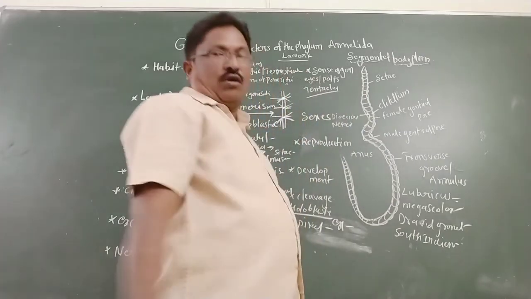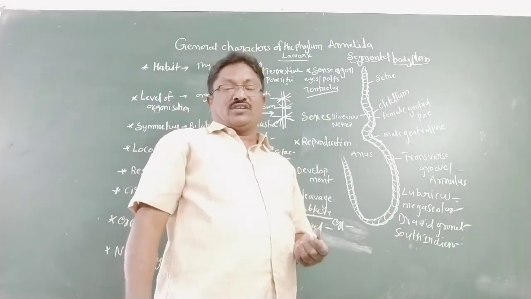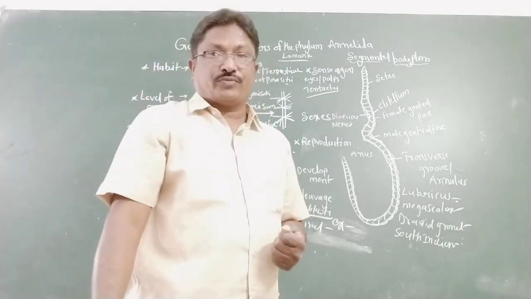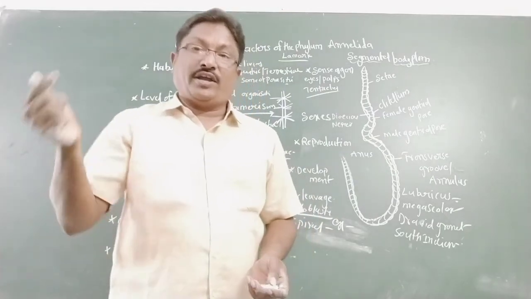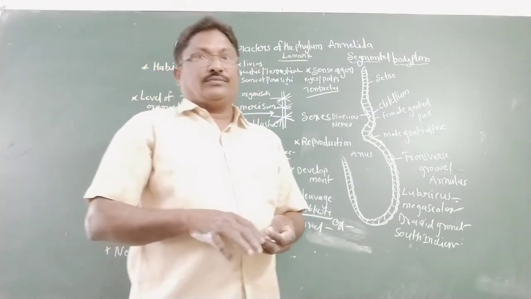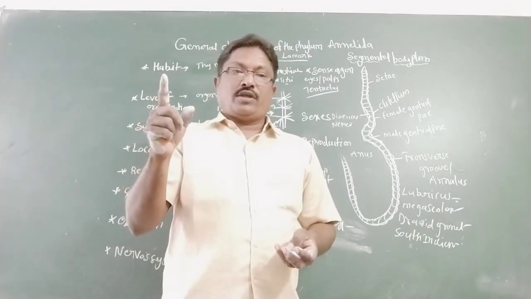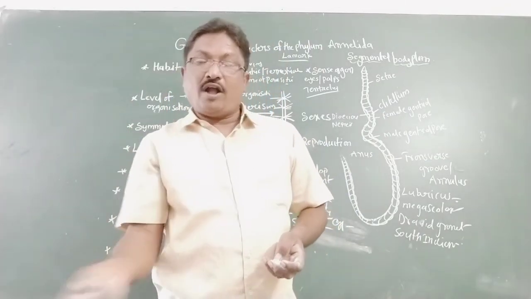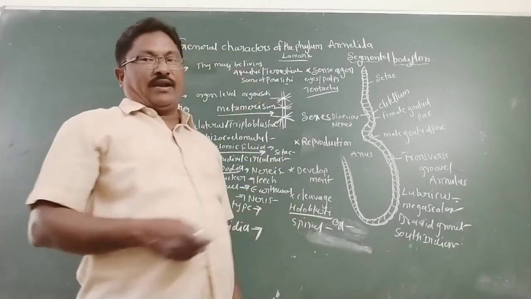Ketogaster anandali is the smallest earthworm. Megascolex australis is the longest Australian earthworm. So these are the general characters of phylum Annelida.